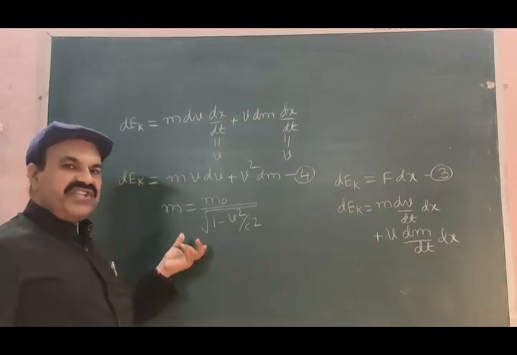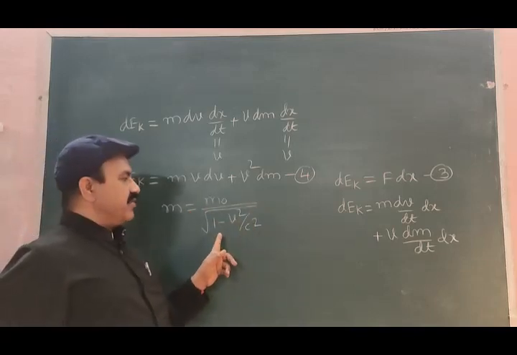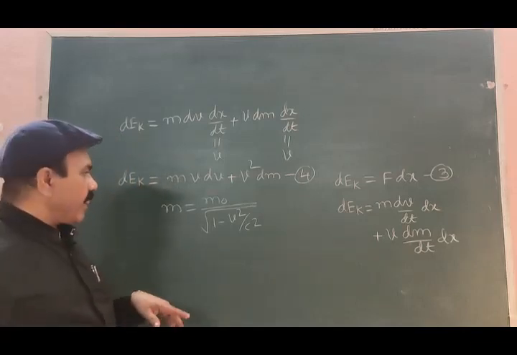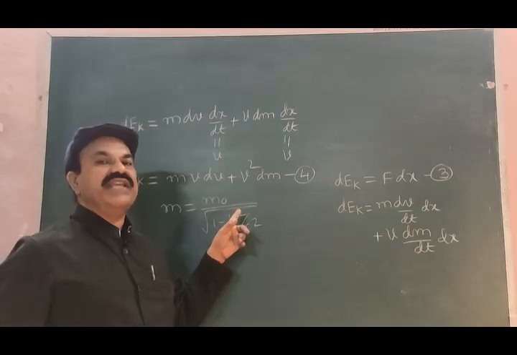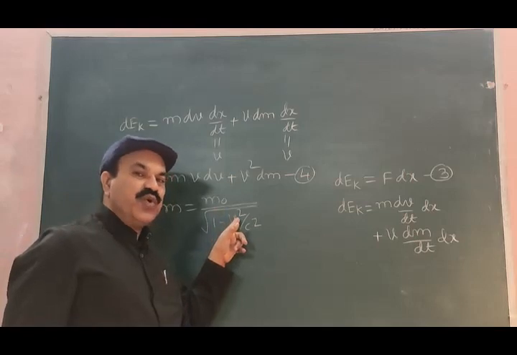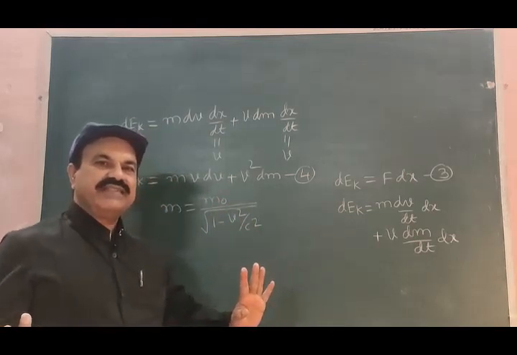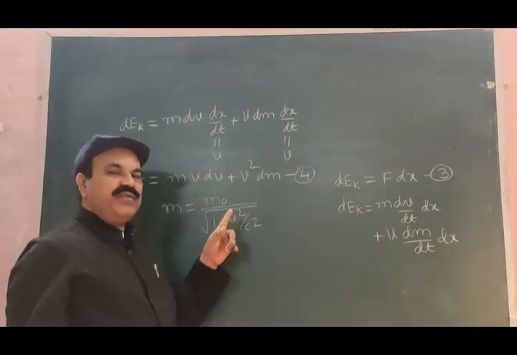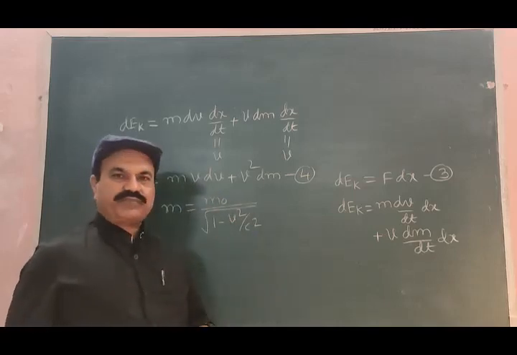And what is this equation? m is equal to m0 divided by the square root of 1 minus v² by c². This m0 is the rest mass of the body. When velocity v is 0, the body is at rest, it is not moving, and the mass of the body at that time is m0.